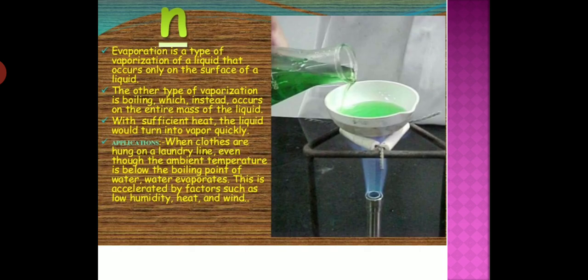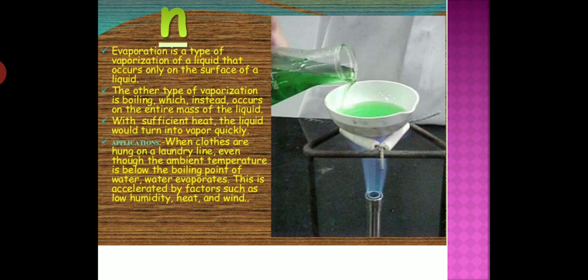So, students, today we will discuss how we can obtain the colored component, the dye, from blue or black ink. If we talk about this method, we use the evaporation method. So, what do you mean by evaporation?